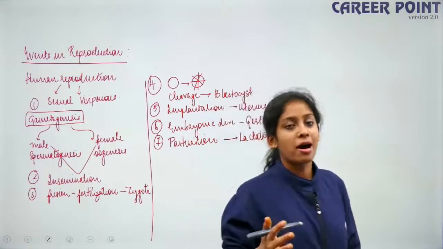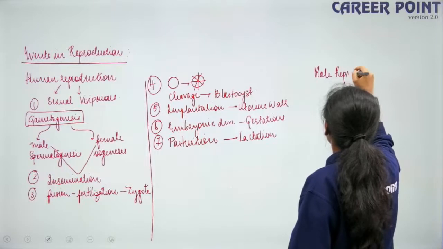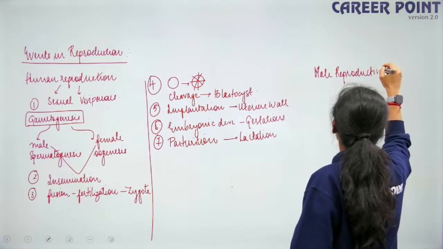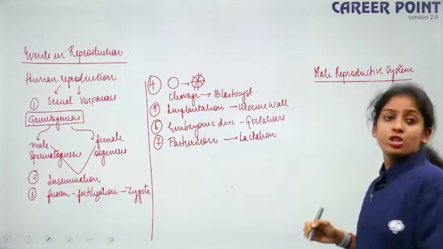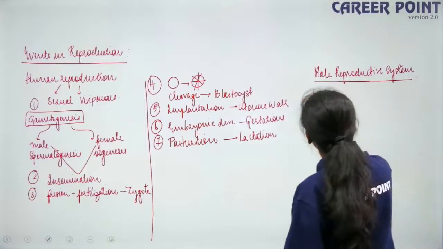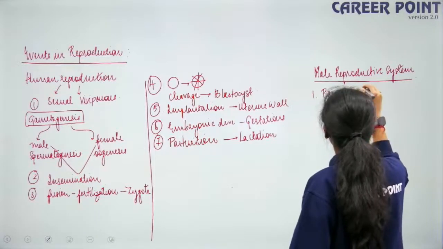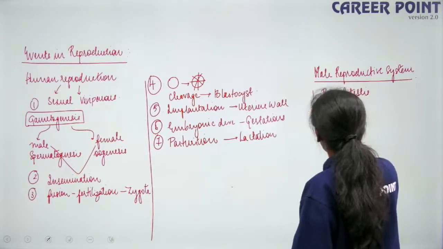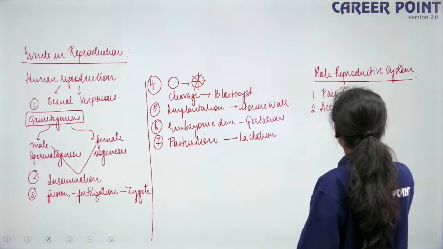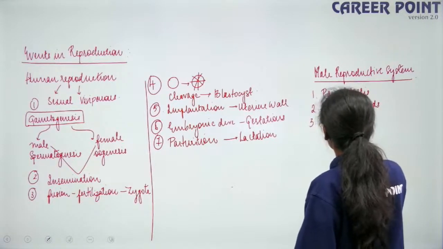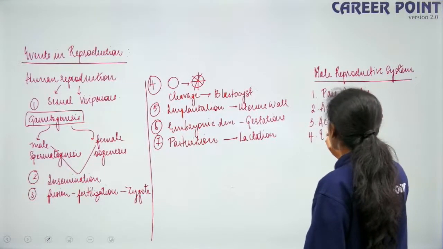The male reproductive system includes a pair of testes, then accessory glands, then accessory ducts, and then external male genitalia.